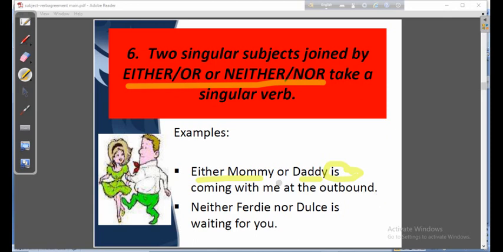So this is the connector, and two nouns are joined here, daddy or mommy. So the verb will be singular because our subject is singular. Let us move to the next.